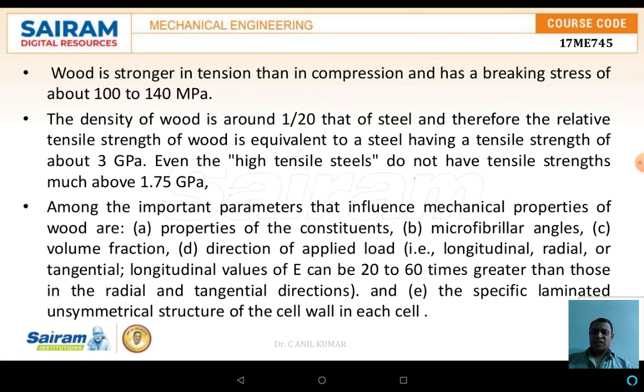Among the important parameters that influence the mechanical property of the wood are the properties of the constituents, the microfibrillar angles, the third one is the volume fraction, and the fourth one is the direction of the applied load, either in the longitudinal, radial, or even tangential direction. The fifth one is the specific laminated unsymmetrical structure of the cell walls in each cell, which makes the natural system more complicated and adaptable in nature.